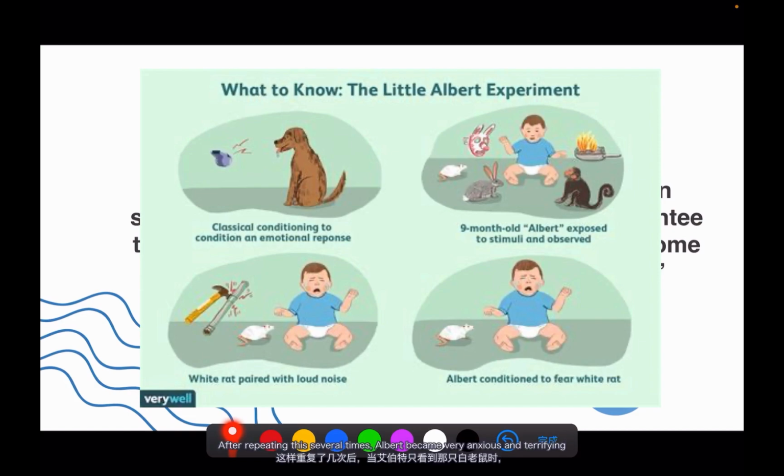After repeating this several times, Albert became very anxious and terrified when he was presented with only the white rat. This showed that he had learned to associate his response, which was to become afraid and cry, with another stimulus that had not frightened him before.